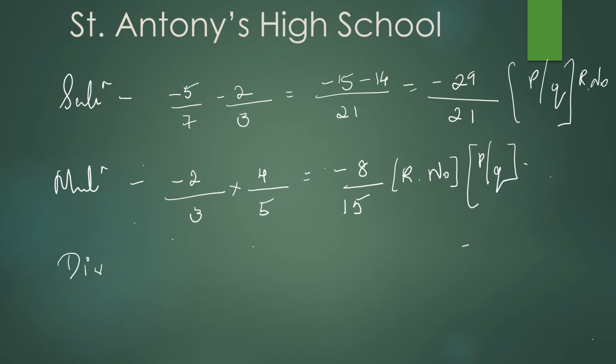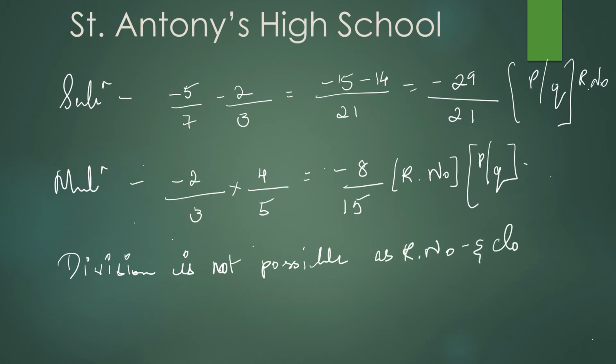Division is not possible for rational numbers under closure property. So far under closure property you have learnt the four operations for whole numbers, integers and rational numbers. Some of the operations are not applicable for the closure property, some are applicable. You have to keep it in mind while solving problems.